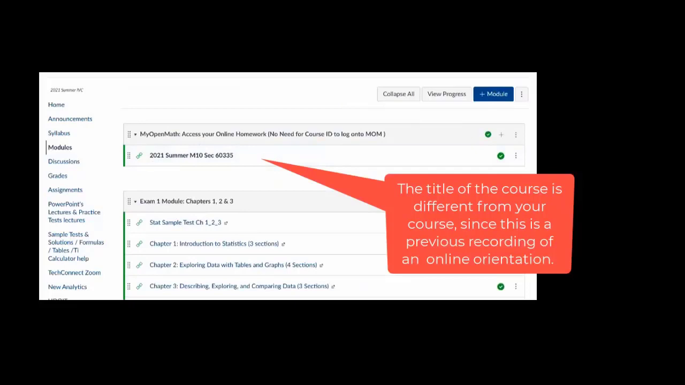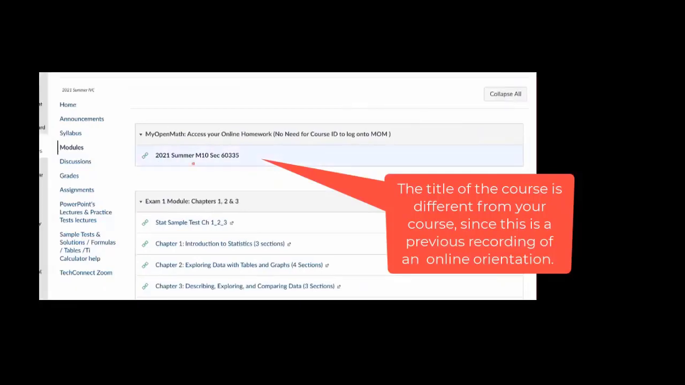So I'm going to put this in student view. When you click on this link, it says at the top, My Open Math, access your online homework, no need for course ID, because I put that there because there have been emails asking for that, and I think it's very obvious. There's no need.